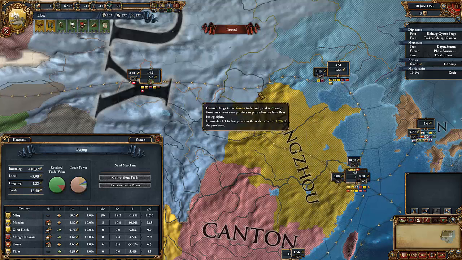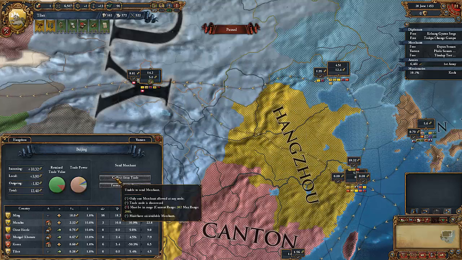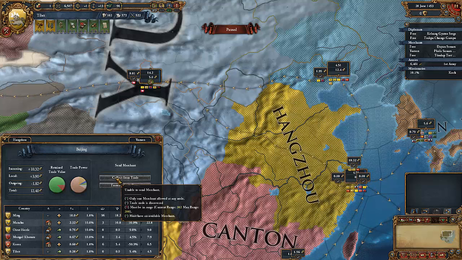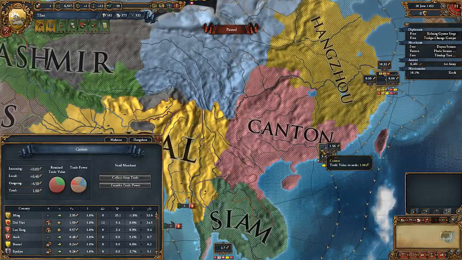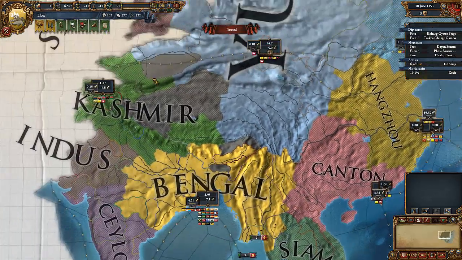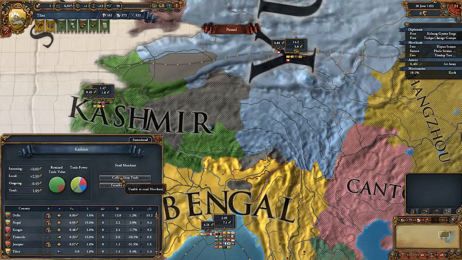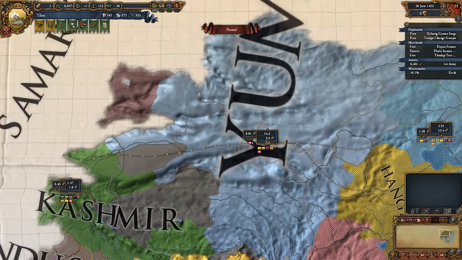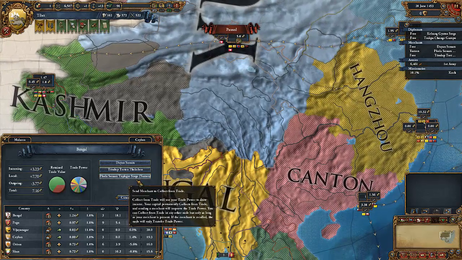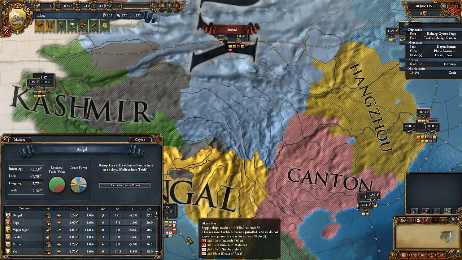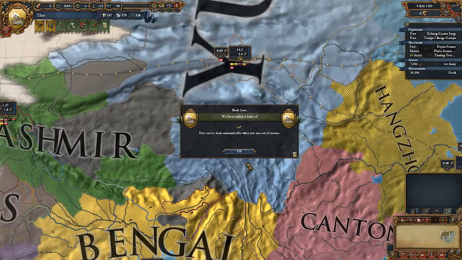Now unfortunately, our trade range isn't that great. Unable to send merchant, must be in range. So this trade node is 302 units away from us, and we have a trade range of 200. So unfortunately we can't do that. Can we go into Canton? No. How about Kashmir? No. So unfortunately our trade is kind of useless right now. Let's just go and select collect from trade here. That's the best we can really do right now.